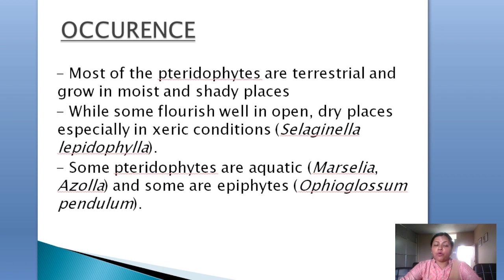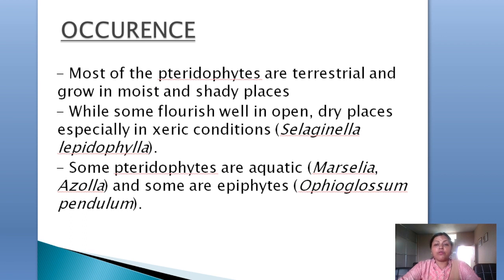The main plant body that you can see in the pteridophyta is a sporophytic plant body, whereas in the bryophyta the main plant body is a gametophytic plant body. Most of the pteridophytes are terrestrial, and they grow in very moist, shady places. They prefer a shady climate because they need water for their reproduction, for the germination of the spores, and for the movement of the male gametes towards the female gamete of the gametophytic plant.